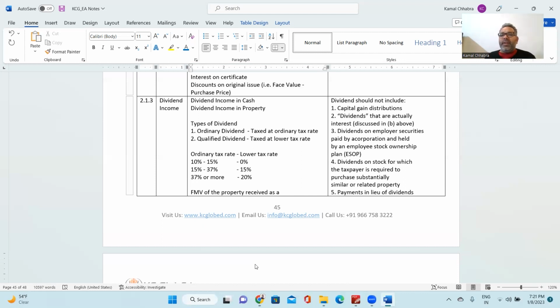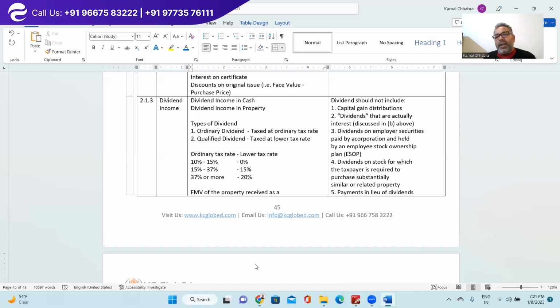Third point is dividend on employer security paid by a corporation and held by an employee stock ownership plan. If you are receiving any stock under the ESOP plan, that will be considered as taxable income under wages and salary, not in the dividend income.